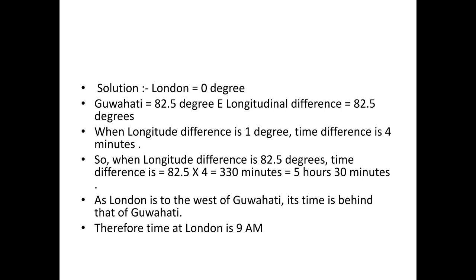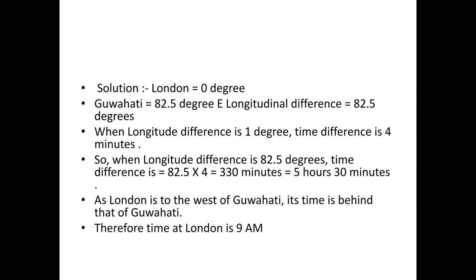Therefore, in the current sum, the longitudinal difference between London and Guwahati is 82.5 degrees, as Guwahati is situated to the east of London and London is to the west. The longitude of London is 0 degree, the longitude of Guwahati is 82.5 degrees east.